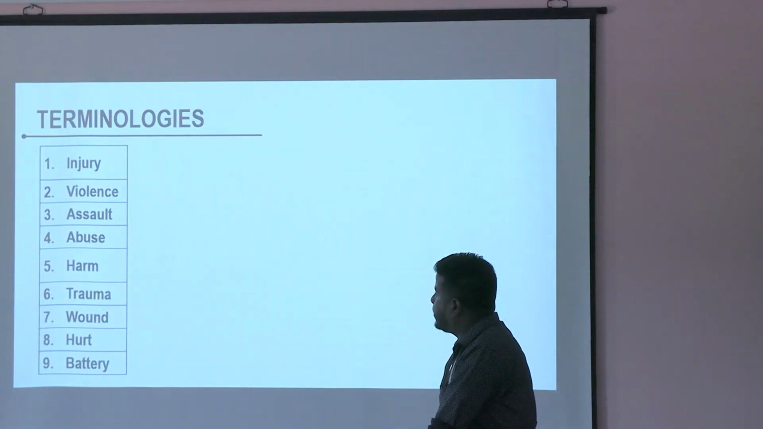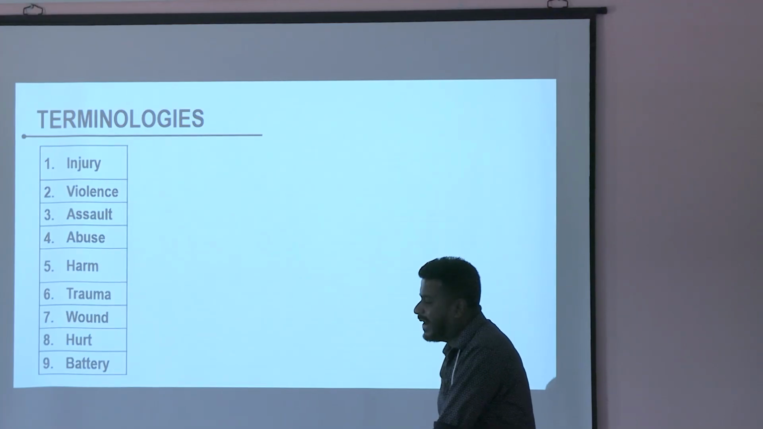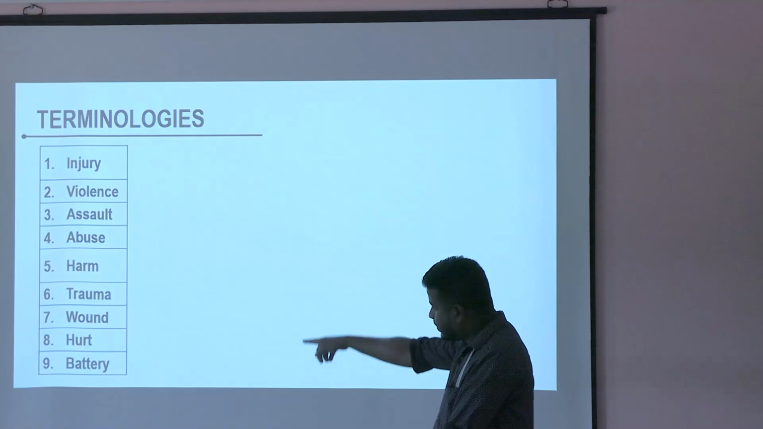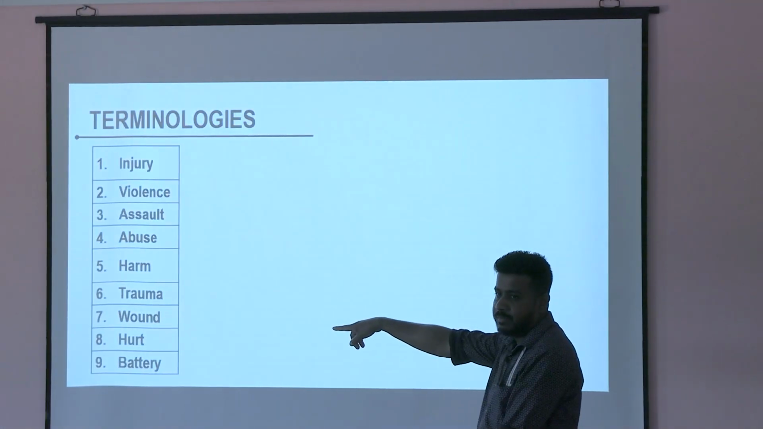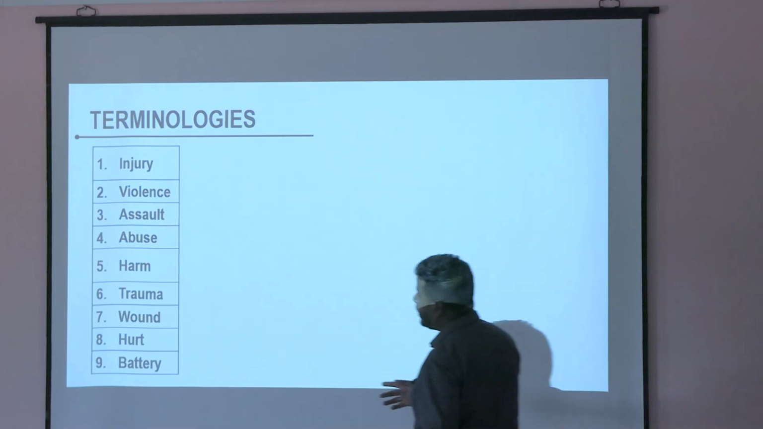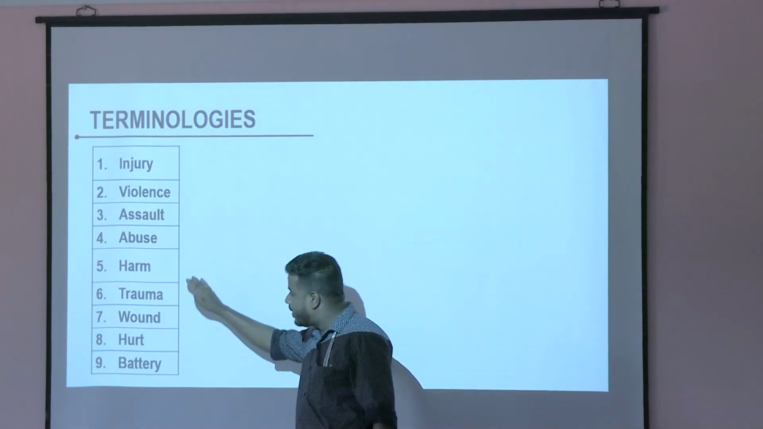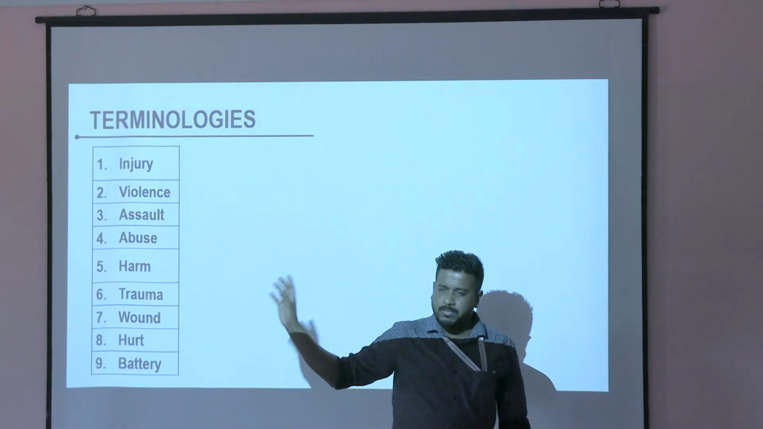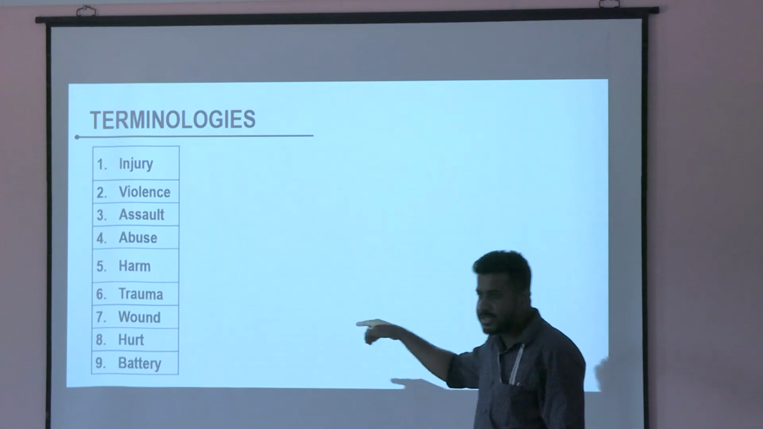Okay. What about these terms? Injury, violence, assault, abuse, harm, trauma, wound, hurt, battery. This 9th term is something new for you. The remaining terms, you must have heard sometime or other: injury, violence, assault, abuse, harm, trauma, wound, hurt. These are familiar terms to you. Battery is something new.